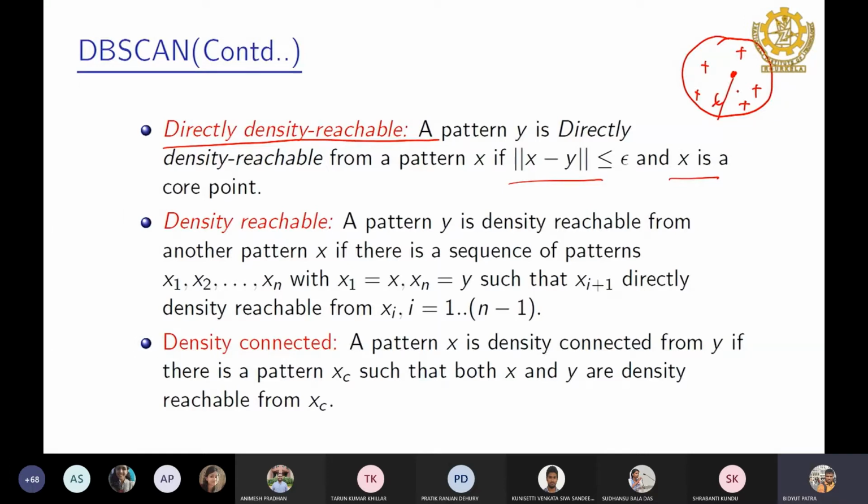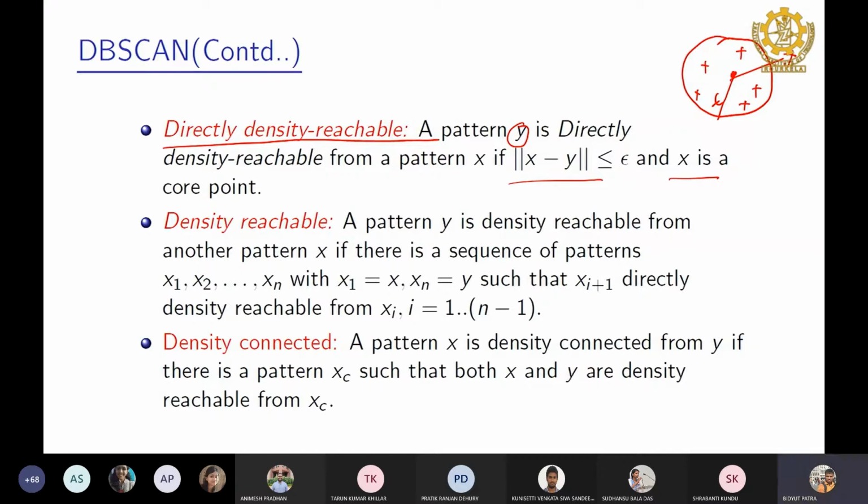So the object Y is directly density reachable from the point X. This is X, and all other points are Y. X is a core point, so all points within its neighborhood are directly density reachable.